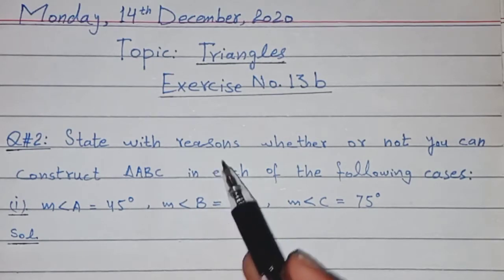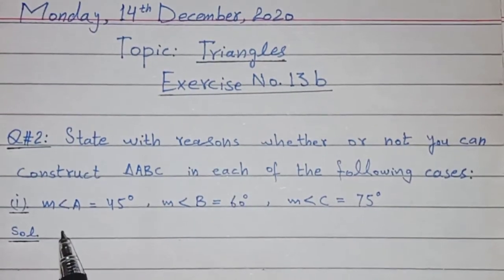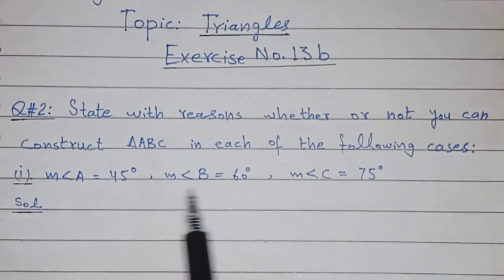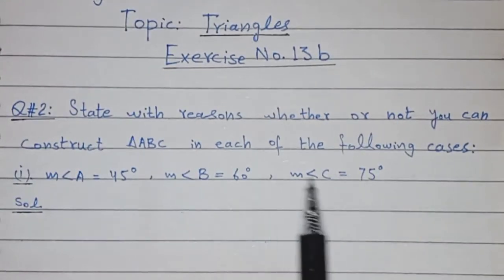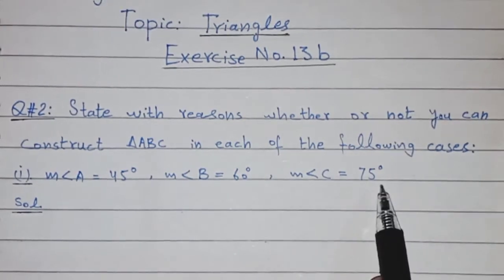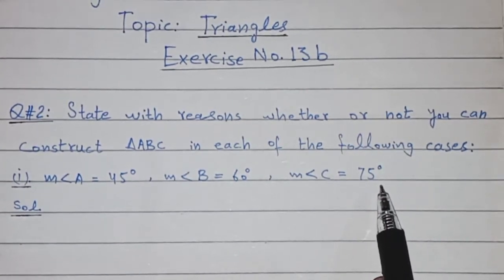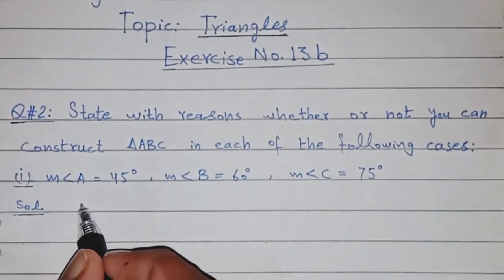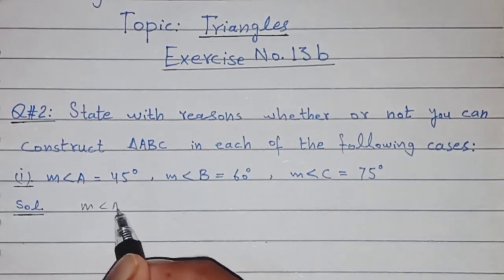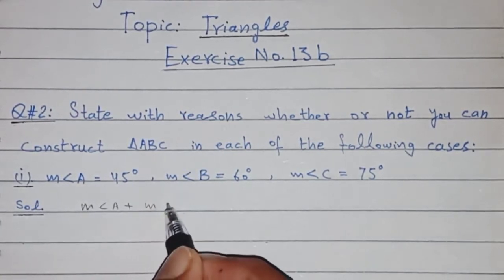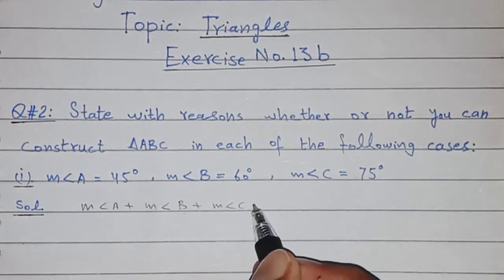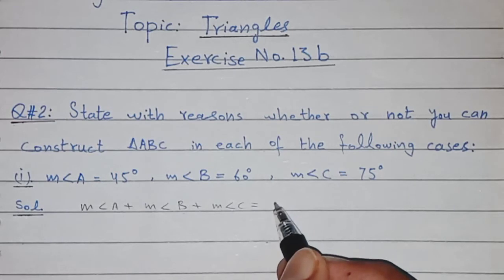Okay, first one is measurement of angle A is equal to 45 degree, measurement of angle B is equal to 60 degree, and measurement of angle C is equal to 75 degree. We know the sum of all angles of a triangle is equal to 180. We will add measurement of angle A plus measurement of angle B plus measurement of angle C, that is equal to 180.